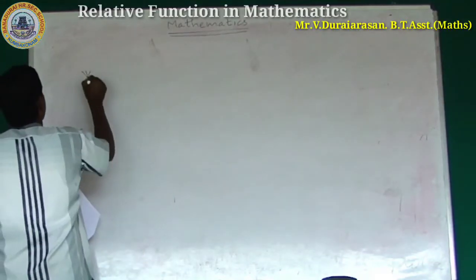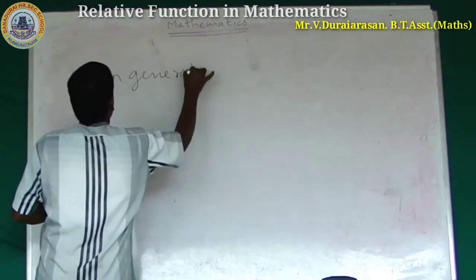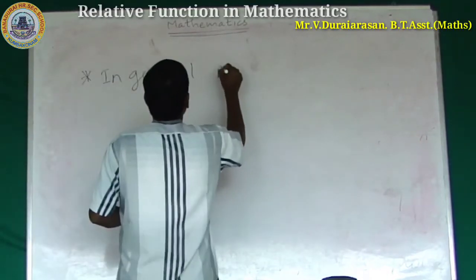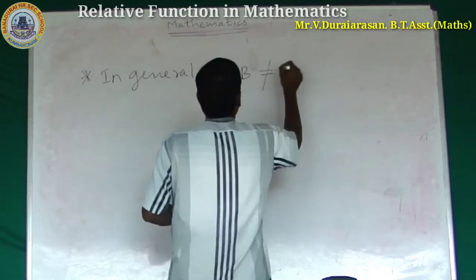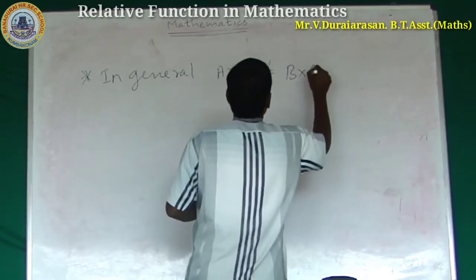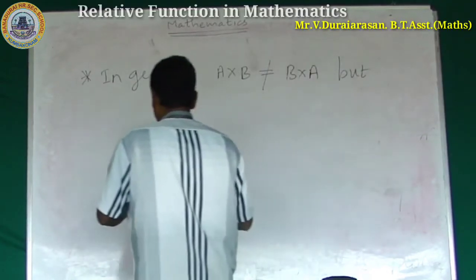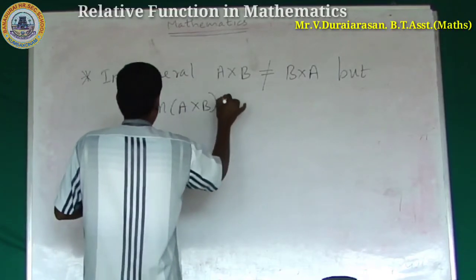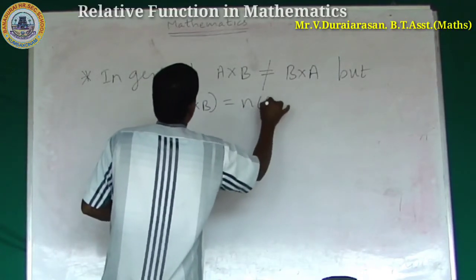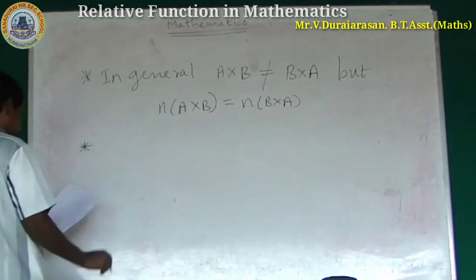In general, A cross B is not equal to B cross A, but n of A cross B is equal to n of B cross A. Very important result.